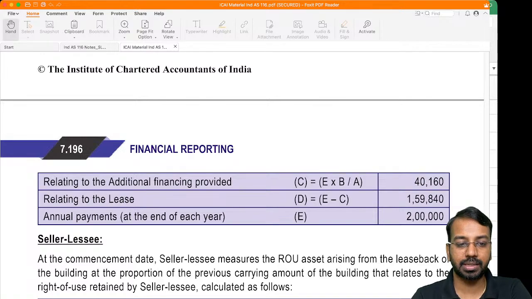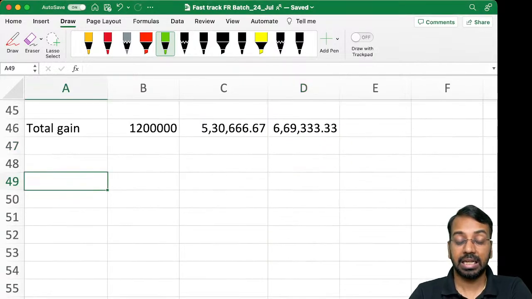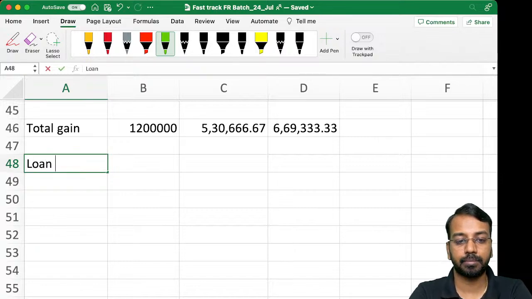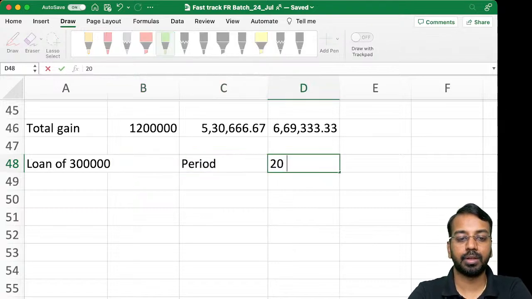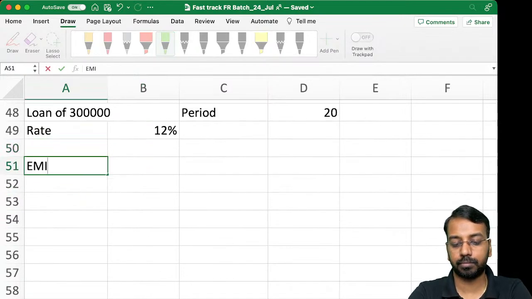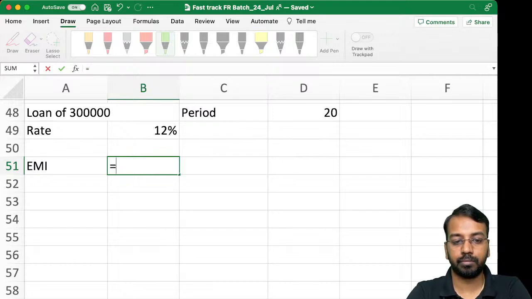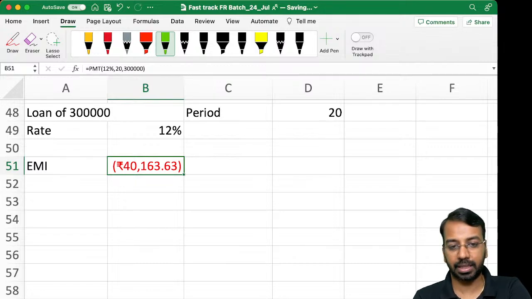Another way to cross check, I'll just give you one more way. If I have taken a loan of 3 lakhs, period 20 years, rate 12%, my EMI will be, for 12% for 20 years, having a fair value of 3 lakhs, today's value of 3 lakhs, that amount comes to 40,163. So this is another way to calculate, but not advisable for the exam purpose.